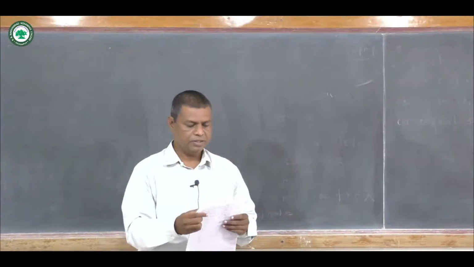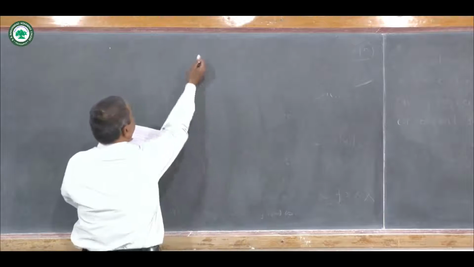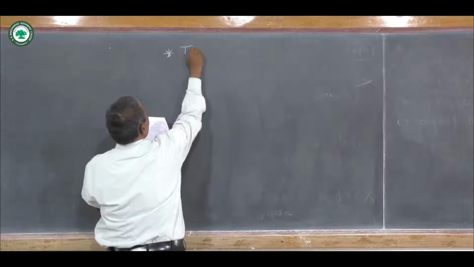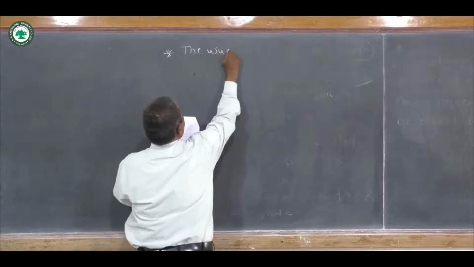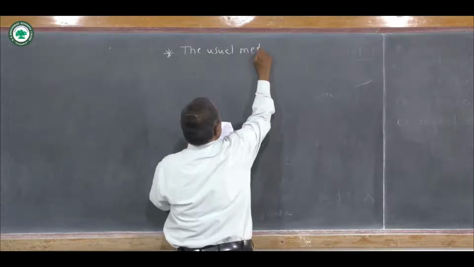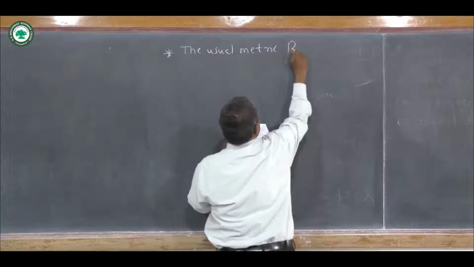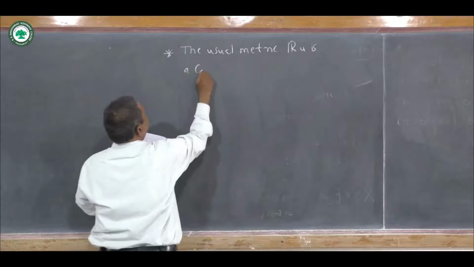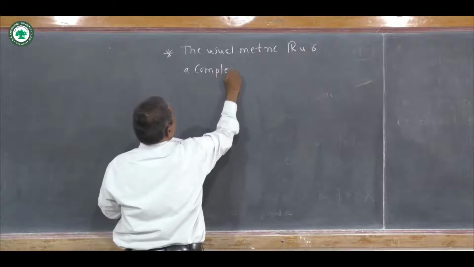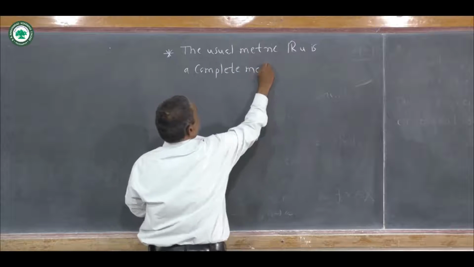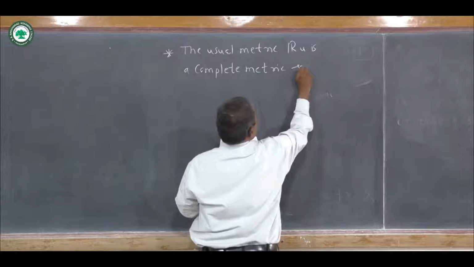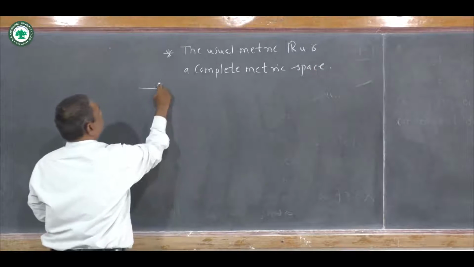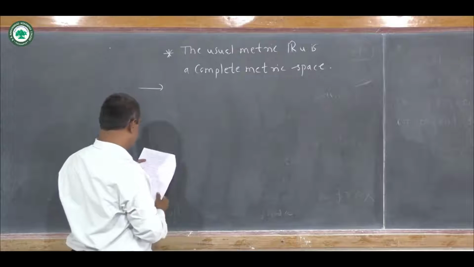Now we are going to see that the usual metric space R with the usual metric is a complete metric space. So we are going to see how R_u is a complete metric space.